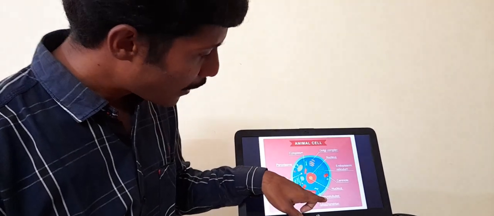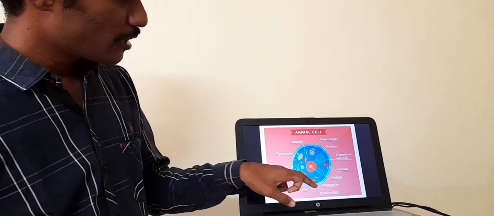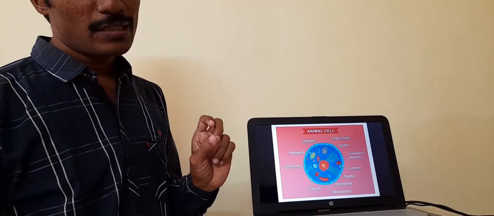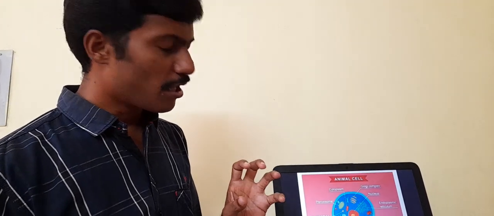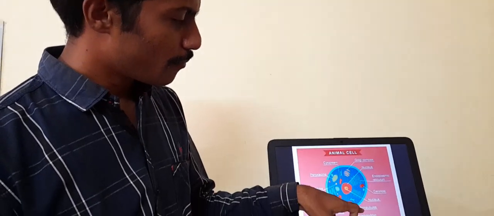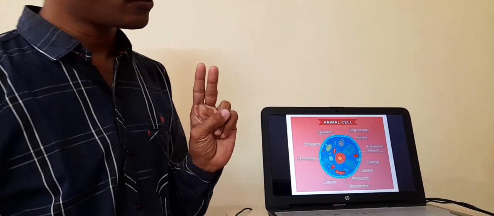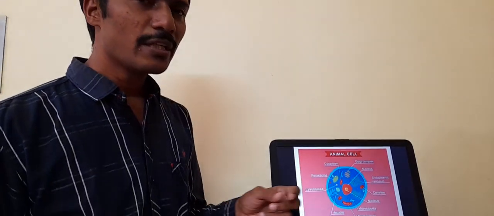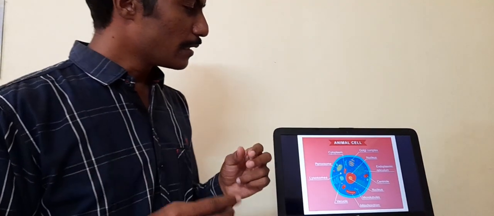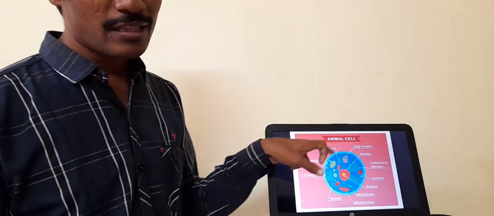Then we have microtubules. Microtubules come as a part of the cytoskeleton. The cytoskeleton is the skeleton of the cell which gives strength and structural support to the entire cell. The cytoskeleton has two types of filaments, one called microfilaments and one called microtubules. Microfilaments are very small structures. They give actual strength to the entire cell, whereas microtubules are a bit longer than microfilaments. They help in movement of the organelles inside the cell. They also help in movement of the chromosomes or DNA during cell division.